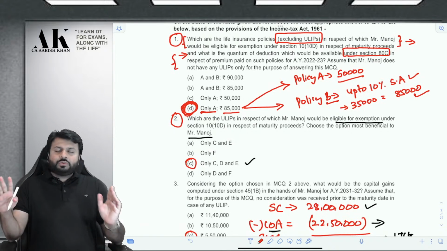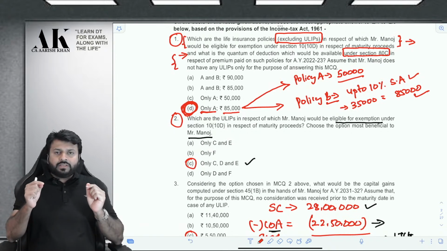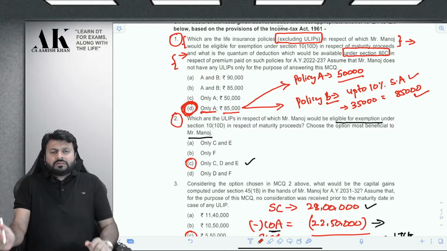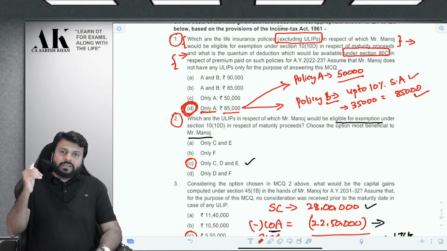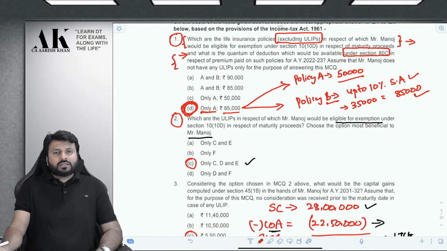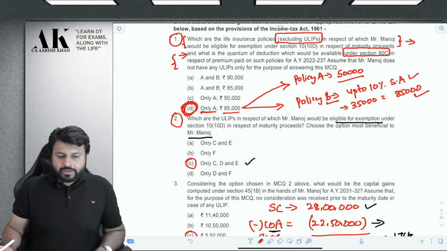This is how we try to understand each and every reasoning of the MCQ. This will save you a lot of time. Otherwise, you will waste a lot of time in understanding the reasoning of each and every MCQ. Suppose you are stuck with some of the MCQs. You will waste around 1 or 2 hours on one MCQ, which is a lot of waste of time. You cannot waste so much time on 1 or 2 MCQs. So better you go through with me and you will be done with all the MCQs.